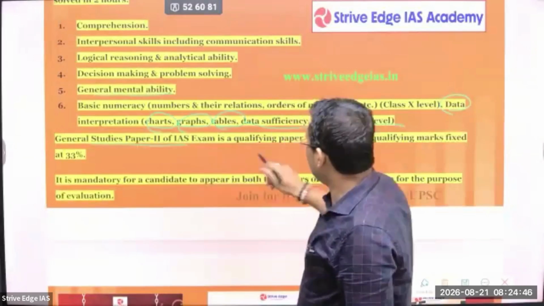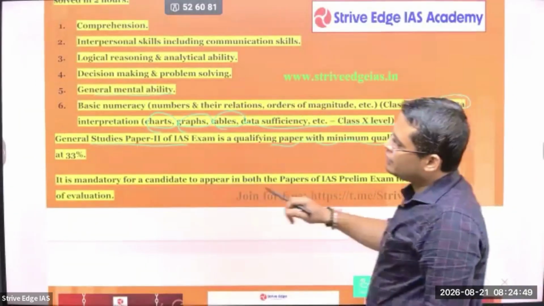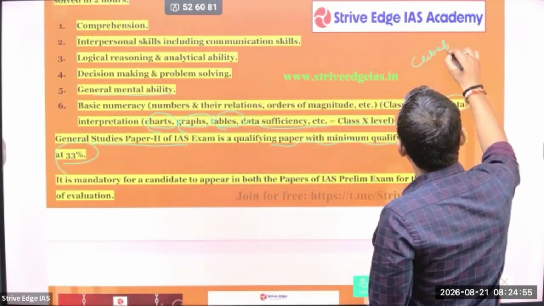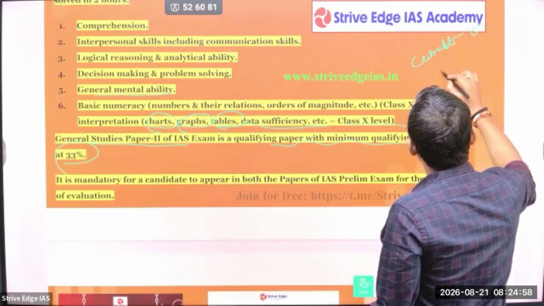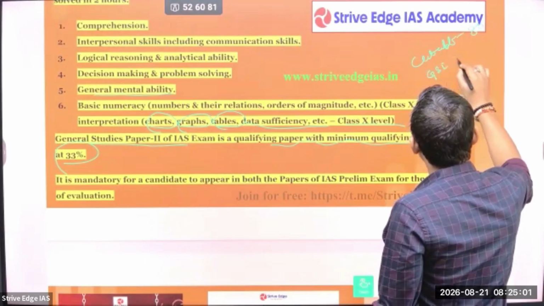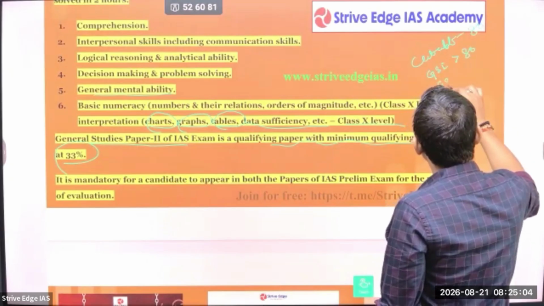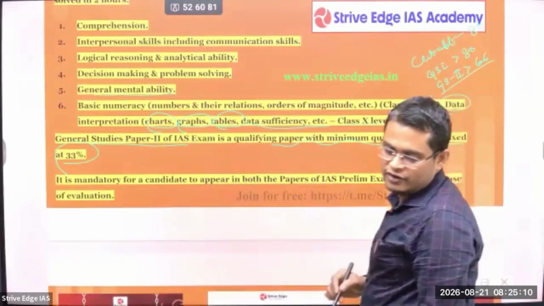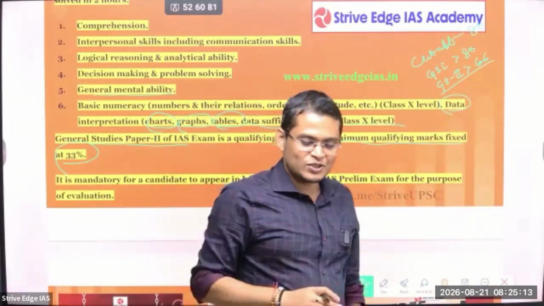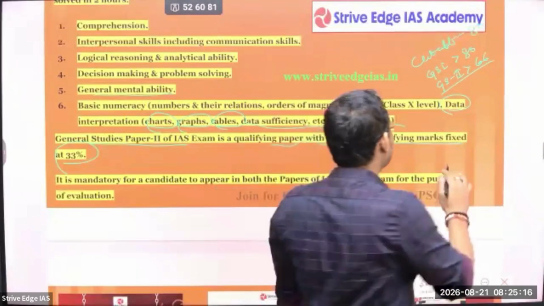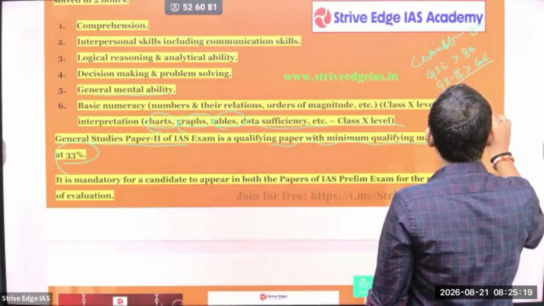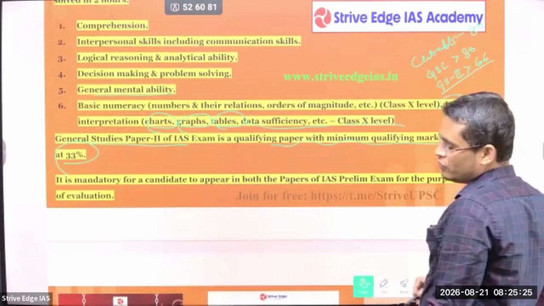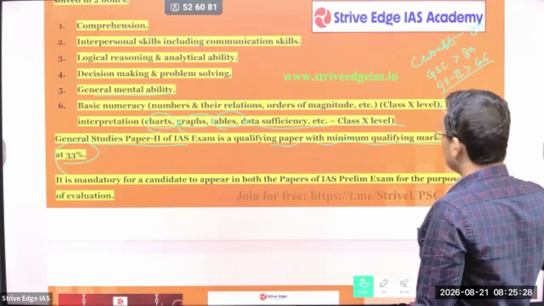General Studies paper 2 is qualifying, you have to score a minimum of 33% marks. That means, as I have already told you, let's say the cutoff is 80 marks. Okay, so you have to score in your GS1 more than 80, and in GS2, that is your CSAT, you have to score at least 66 marks, then only you will qualify. If you are not able to score 66 marks in GS2, you will not qualify. Let's take the second example. Even if you score 100 marks in GS1, if in GS2 you score only 65, 1 mark less than the cutoff, you will not be able to clear the prelims.